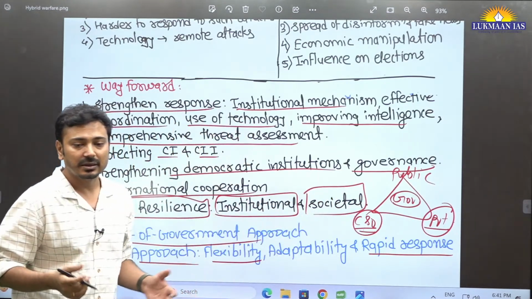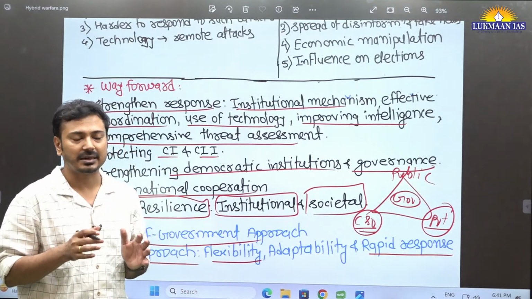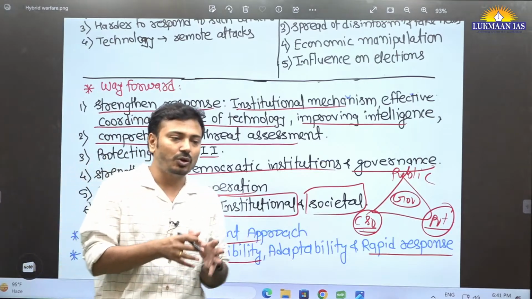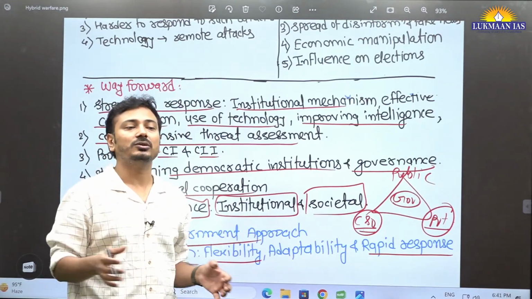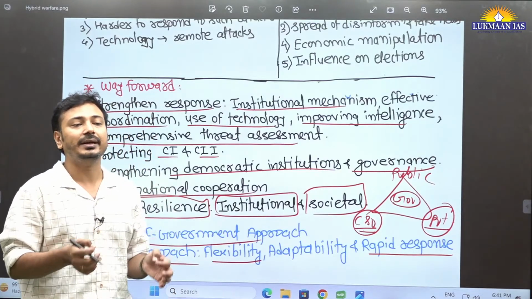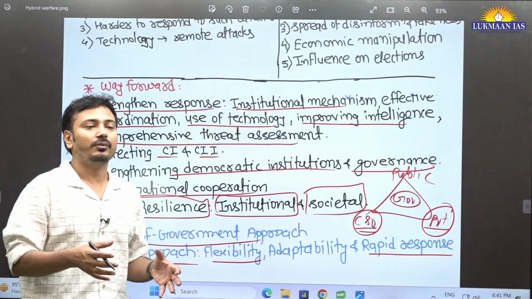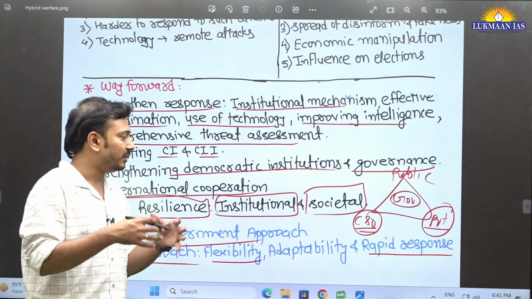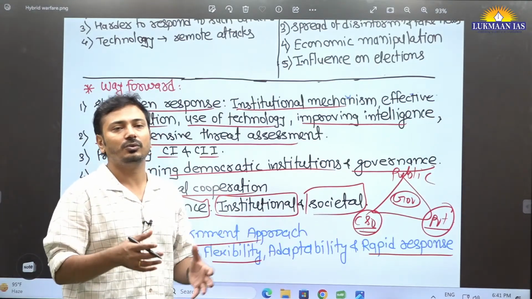Okay, then societal resilience. How? Suppose communal violence or riots are happening, the society should not get divided easily. There should be more and more social cohesion and unity, and that can be created by more intermingling and sharing of culture, and the government should itself promote such cohesion through various platforms.